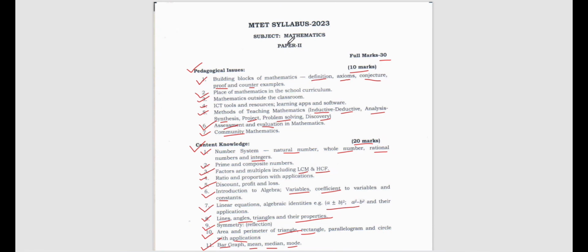So I have explained to you the syllabus of mathematics very nicely, so you don't have to be scared of mathematics. Don't be scared if you are not able to solve anything from content knowledge. You please try from pedagogical issues. That's why I have been repeatedly saying that you have to master your CDP. If your CDP is good, nothing can stop you from scoring or at least getting a pass mark.